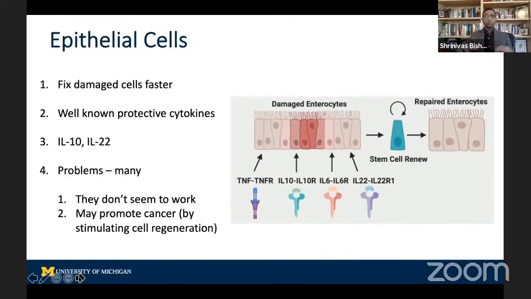That could be because we're not delivering enough drug, or we just don't know the right way to get it there. But the other problem is they may actually promote cancer, because if you're regenerating intestinal epithelial cells, usually you're messing with the stem cells, and the stem cells turn on genes that can promote cancer. So that's a future thing I think will happen, but we'll have to work on this.